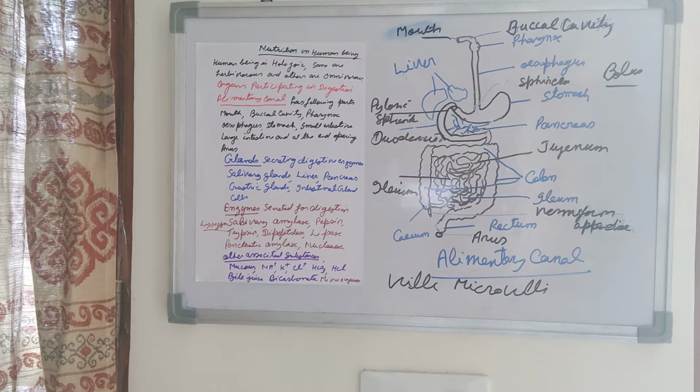So, this amylase acts upon the carbohydrate part of the food, and it is partially fragmented, converted into smaller molecules. These smaller molecules are mixed with mucus, and by the movement of the muscles of the buccal cavity and the tongue, this broken food, along with all other particles, is formed into a ball-like structure, which is called the bolus.